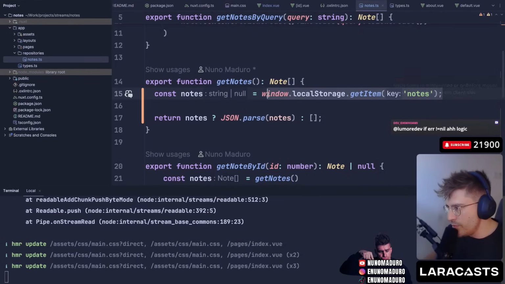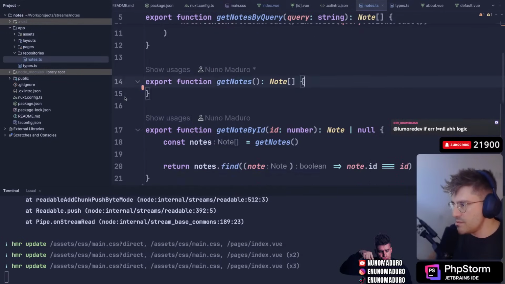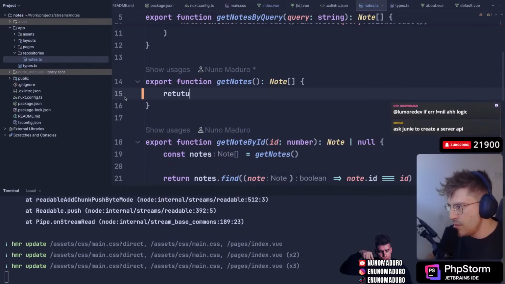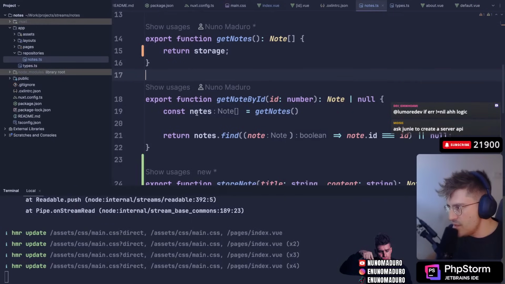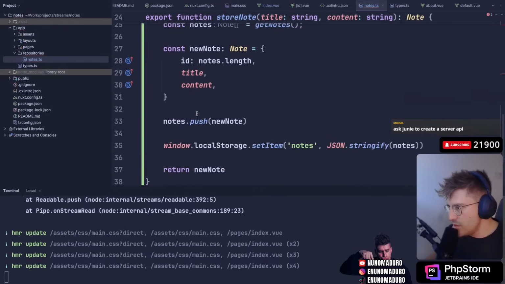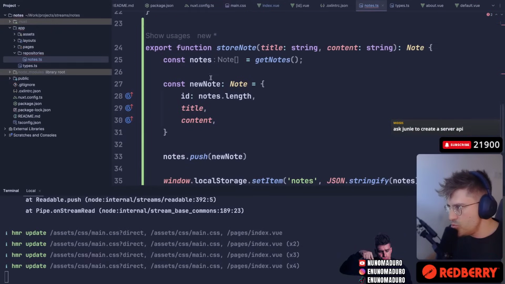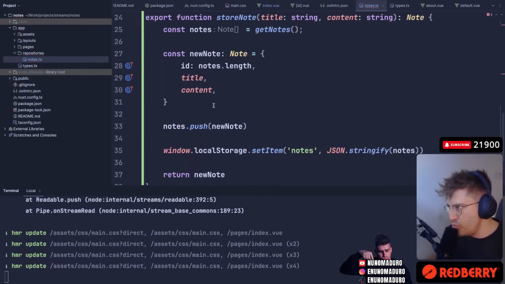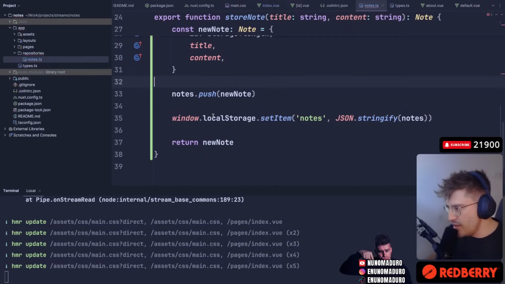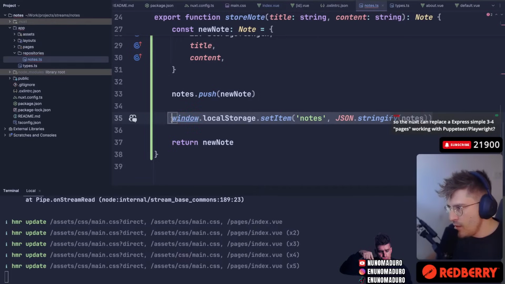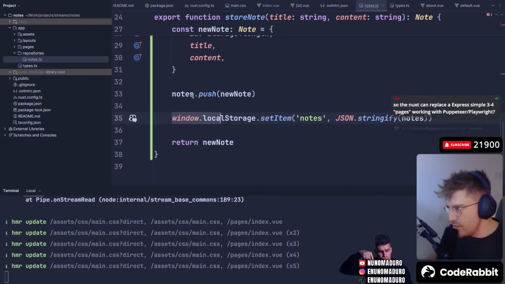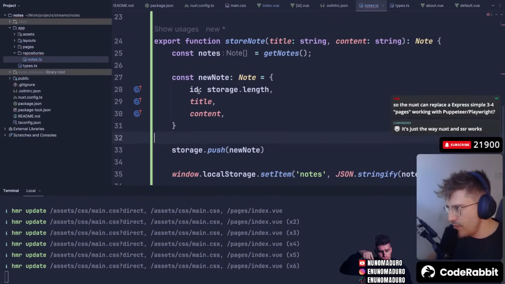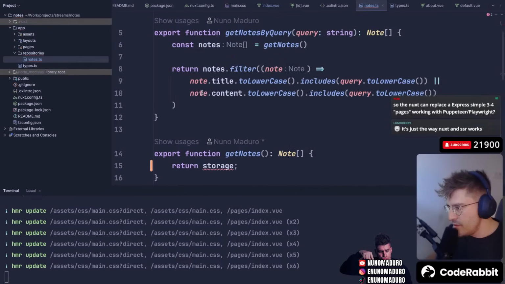So storage will be like this. I could use this, and then I could just go to storage on length, and I could just push it right there. Yeah, I think I'm going to do this.